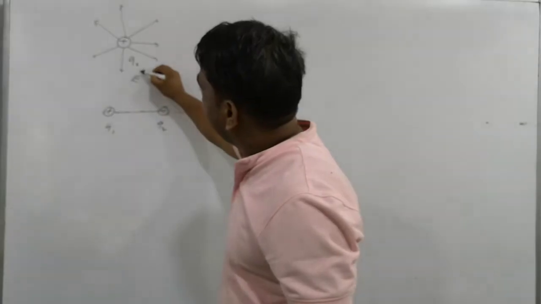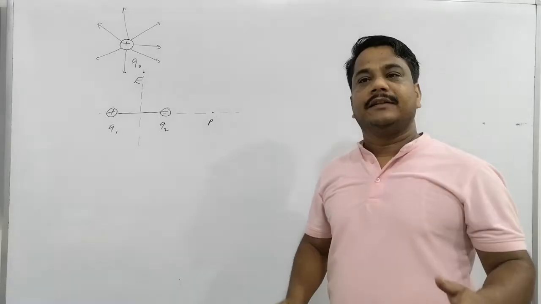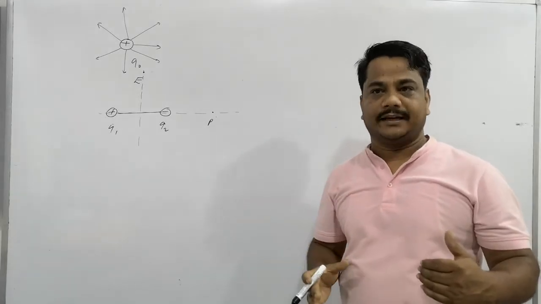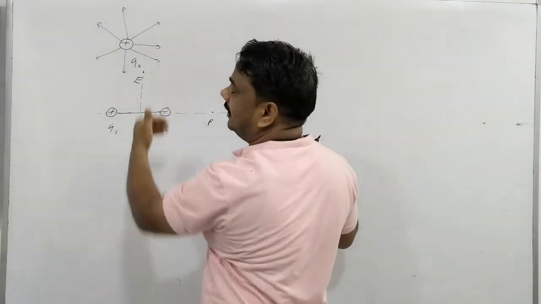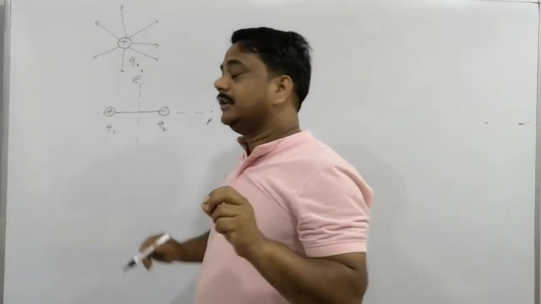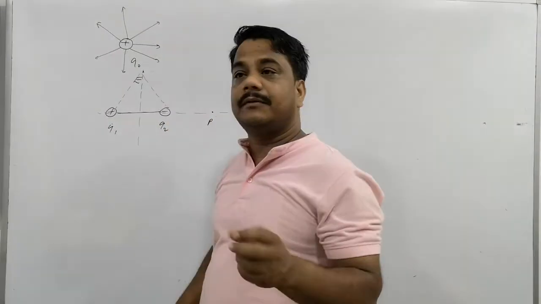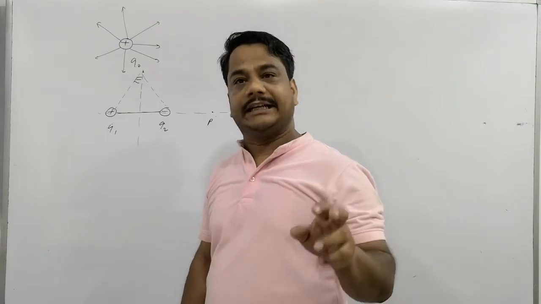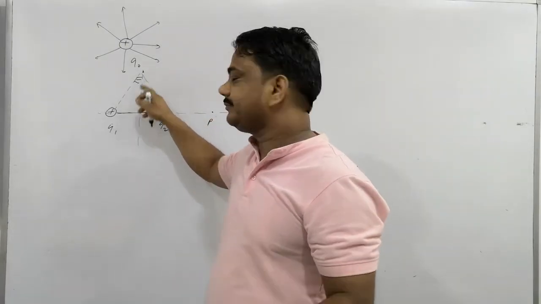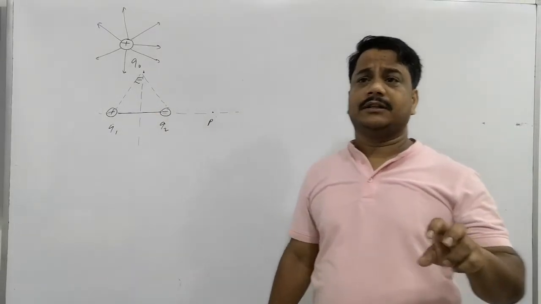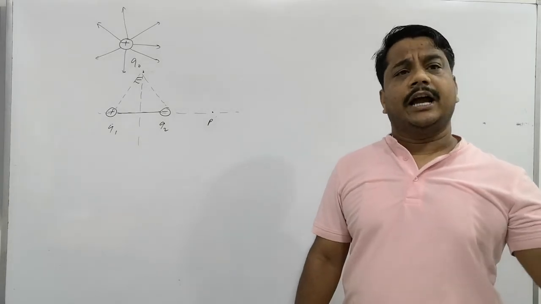Also we have discussed the electric field at the equatorial position. Equatorial position means the broadside of the dipole. There is some point where the electric field intensity is to be calculated, which is located at equal distance from both charges, positive and negative. This is called the broadside, or the equatorial position. We discussed the electric field intensity at the broadside or equatorial position.